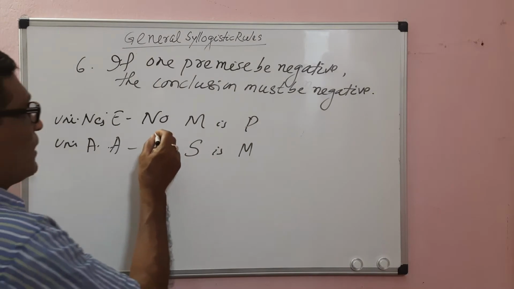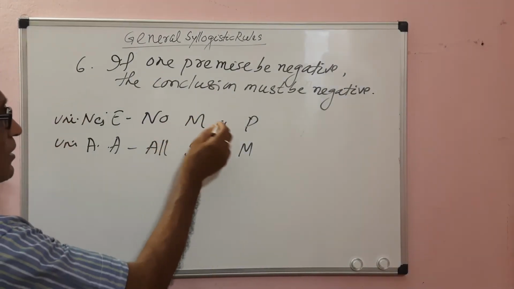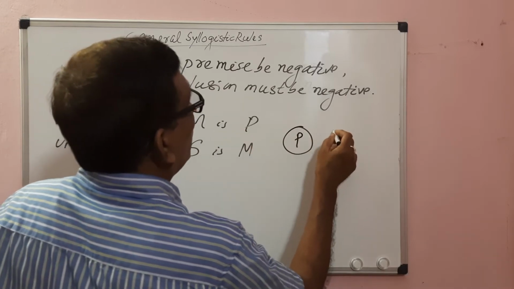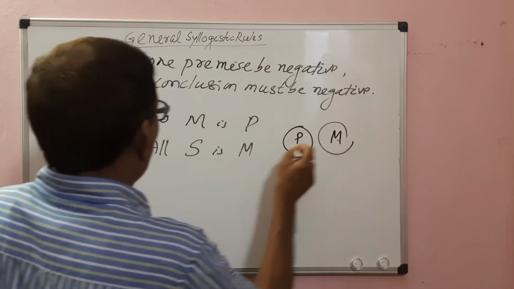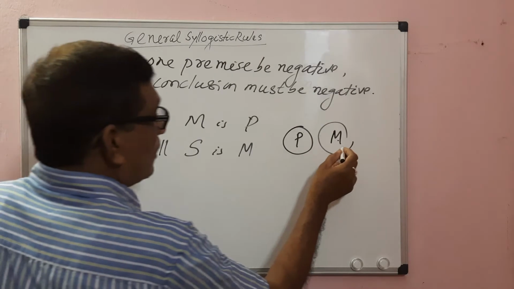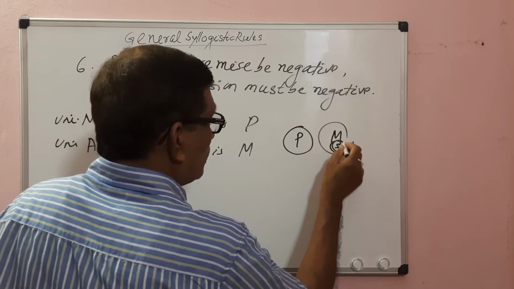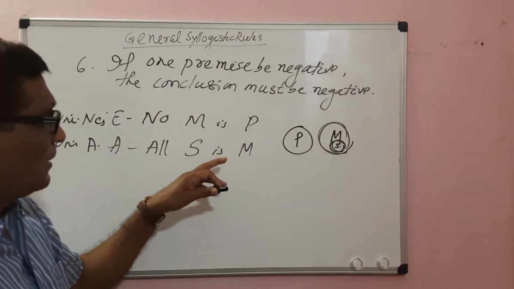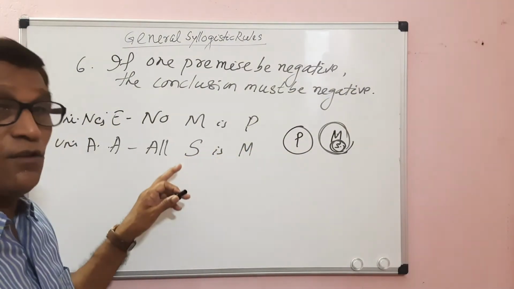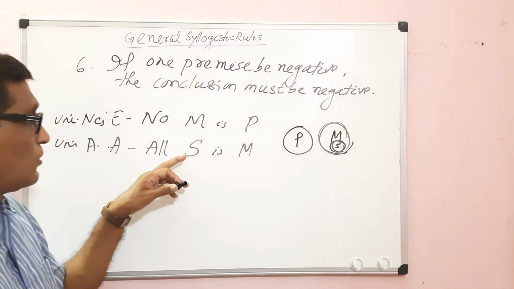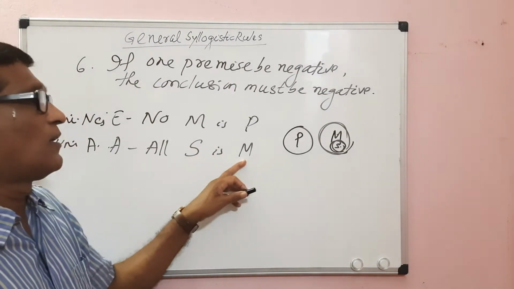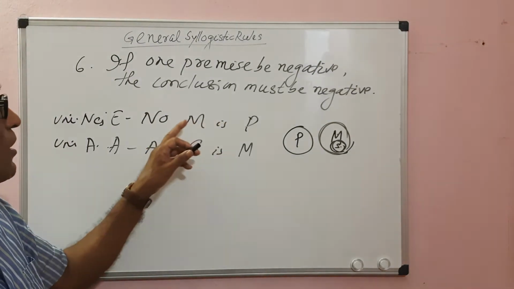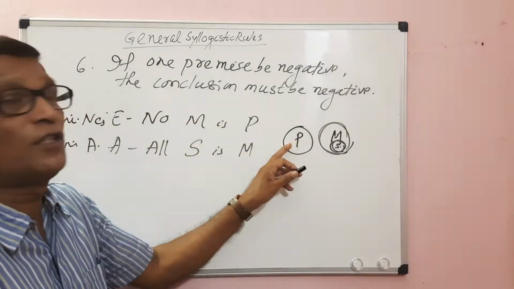You see, no M is P. This is the circle P and this is M. No M is P, but all S is M, so all S are within M. There is an inclusive relation of the minor term with the middle term, and an exclusive relation between the middle term and the major term.